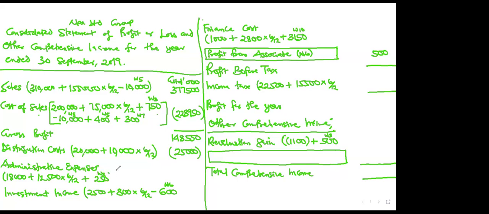Working 2. Yes, so 12,500 times 6 over 12. I'm getting this plus 18,000. That's 250. 24,500. That's what I'm getting. Are my figures correct?